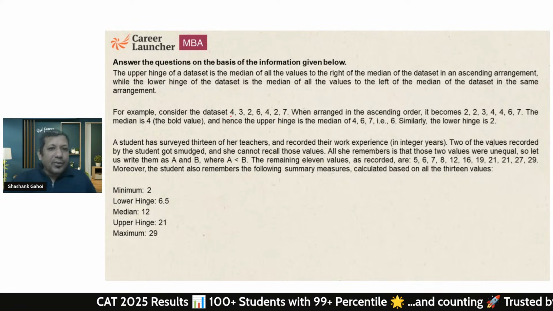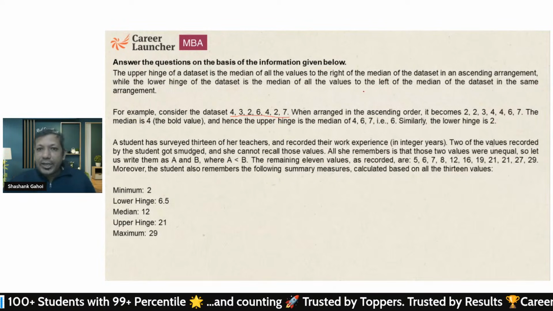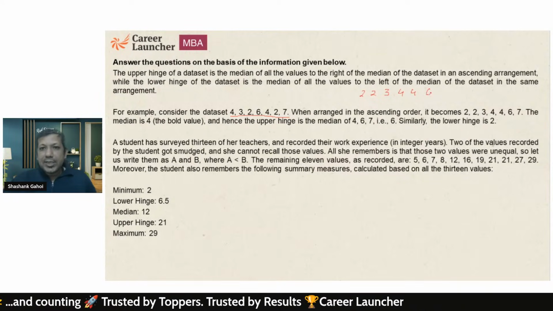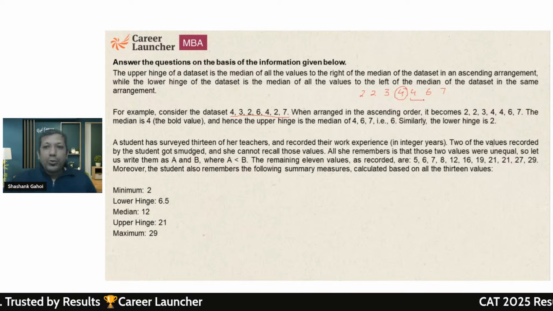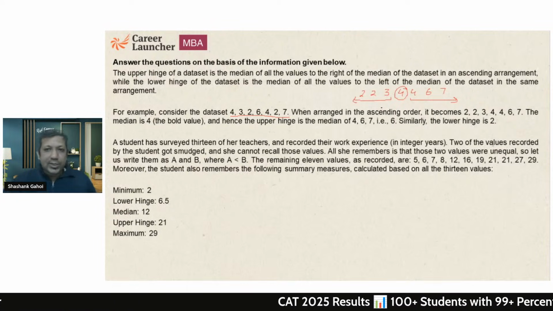Now they have given us an example. This is a data set. They are arranging it as 2, 2, 3, 4, 4, 6, 7. So the median is going to be this. So I got 2 series. One is going to be on the right hand side of this, and another one is going to be on the left hand side of this.